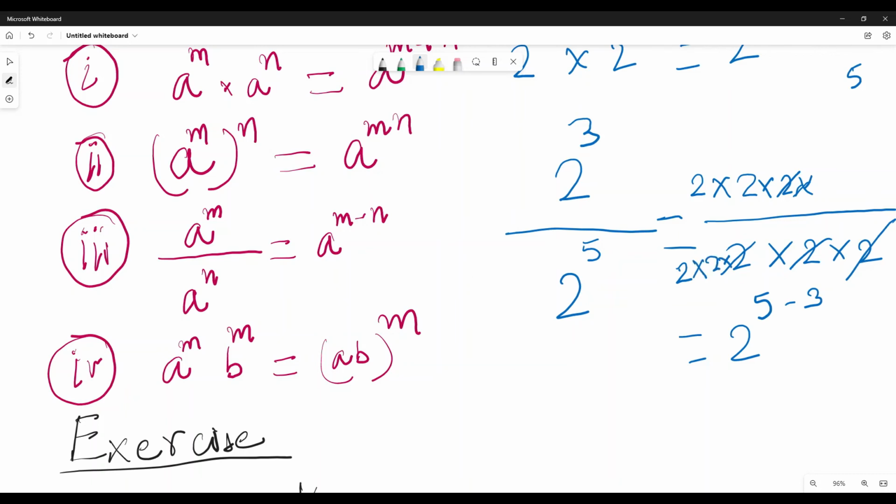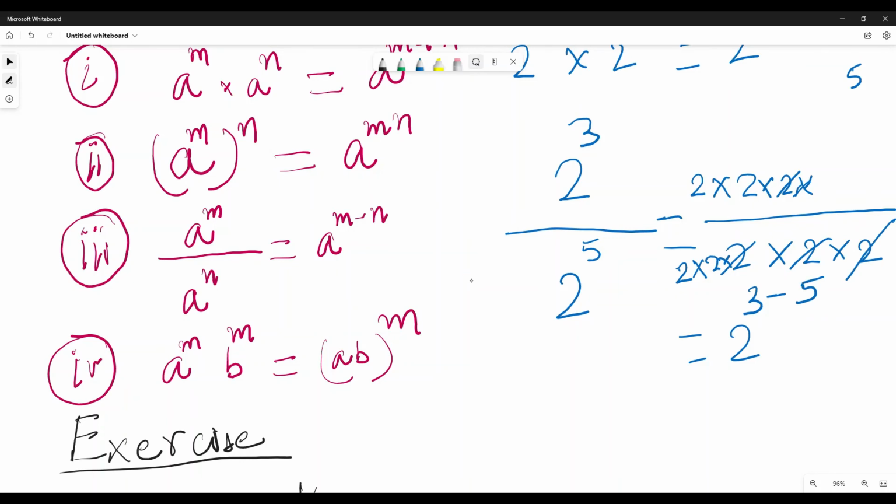Right? And this will be right. So what will it become? 2 to the power 3 minus 5, right?